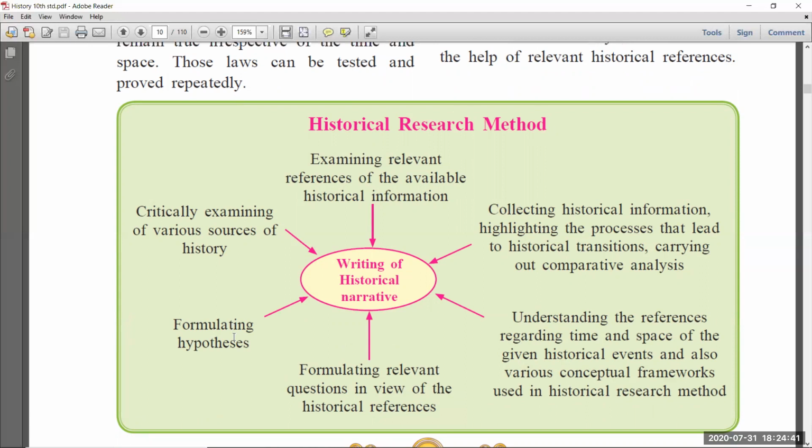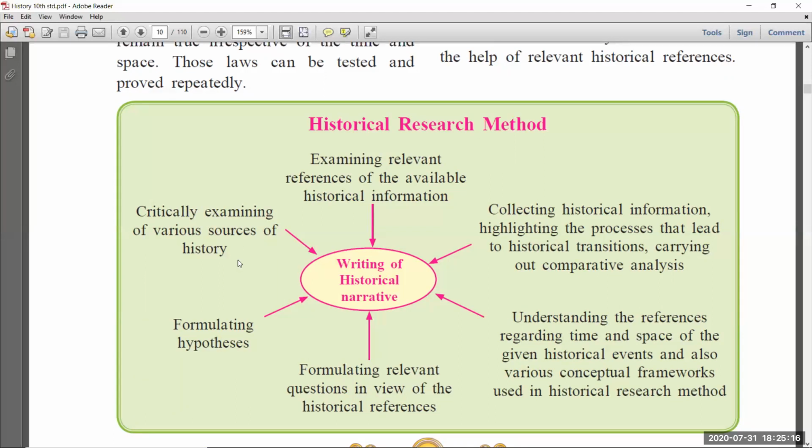Assuming. Okay, suppose you want to write about the history of Shivaji Maharaj, or you want to write a history about Mahatma Gandhi. First you have to assume. Already we know something about Mahatma Gandhi. He was born in Gujarat and he fought for the freedom of India. So all these things we know. Based on that little information, you have to assume more and more about Mahatma Gandhi. Okay, so the first one is assuming. Second one, critically examining various sources of history.